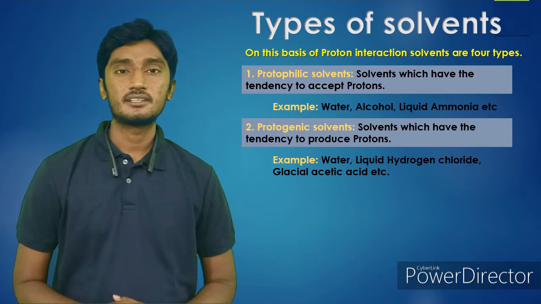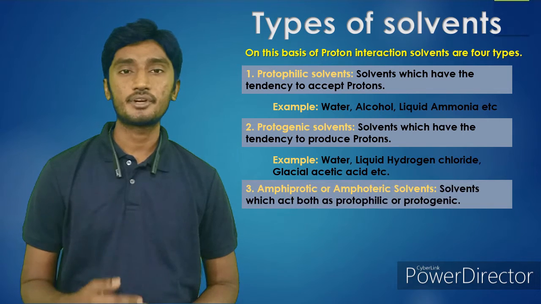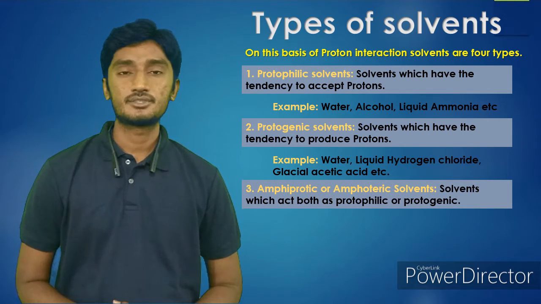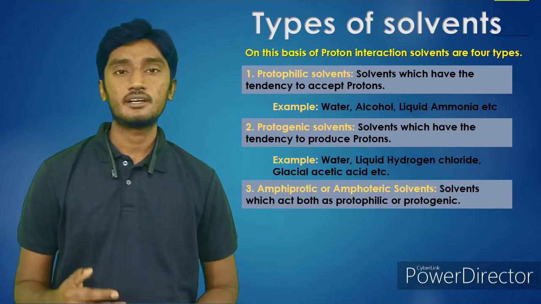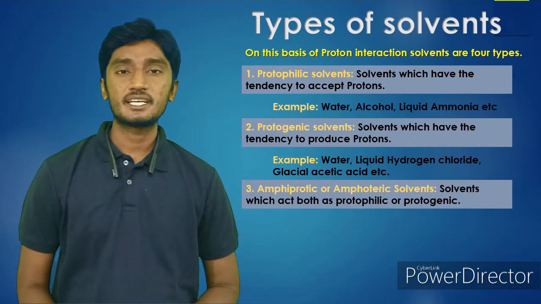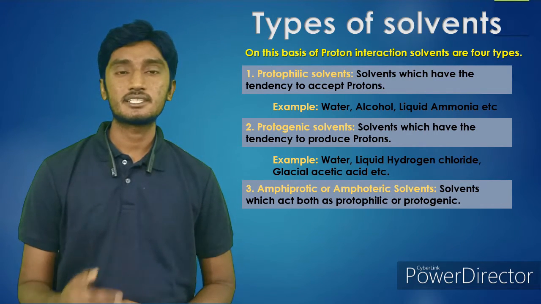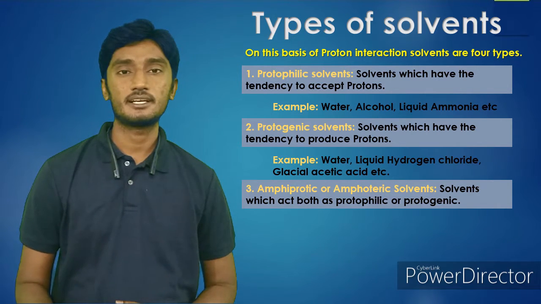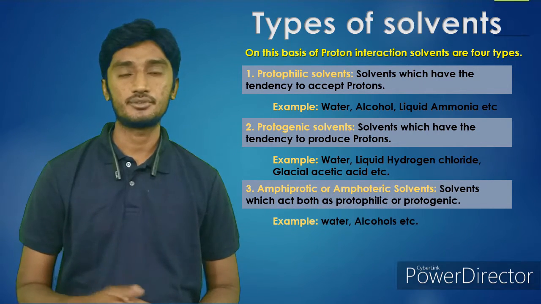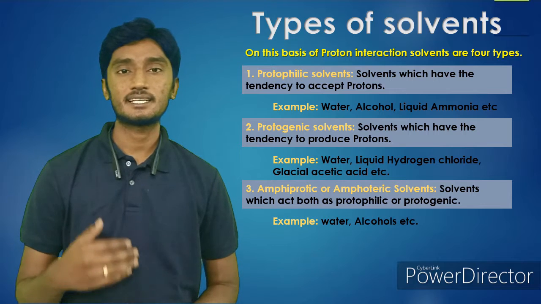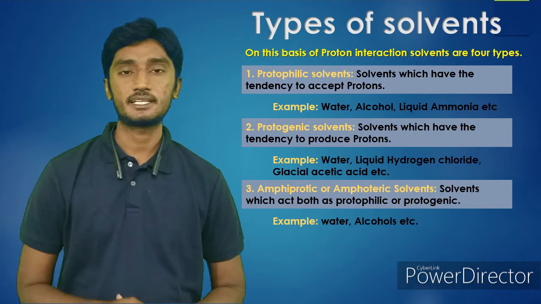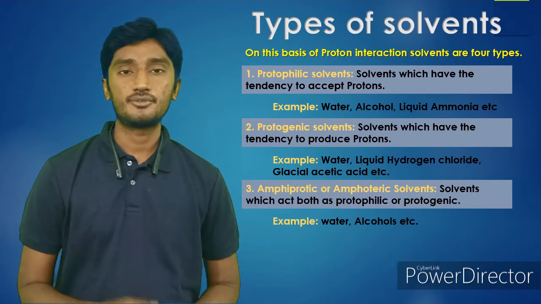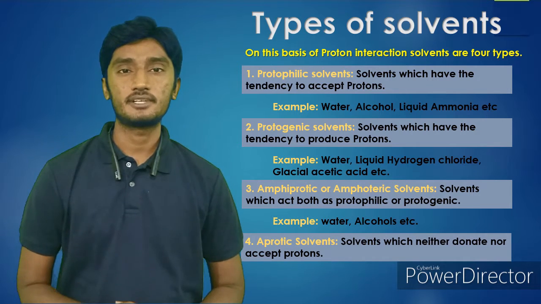And the next one is amphiprotic or amphoteric solvents. Solvents which can act as both protogenic and protophilic are amphoteric solvents. One such solvent is H2O, which can act as both protogenic and protophilic. So the last, fourth one is aprotic solvent.